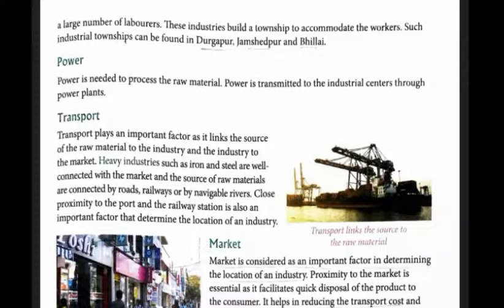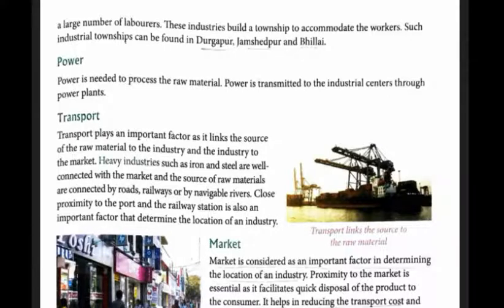If you just see the industries built like Durgapur, Bhilai, Jamshedpur, these kinds of townships are there. So the power station is very near. Like if you have Durgapur, the availability of power, even with the hydel power, you can say the thermal power is also required. So the power station and nearness to it is very much required.